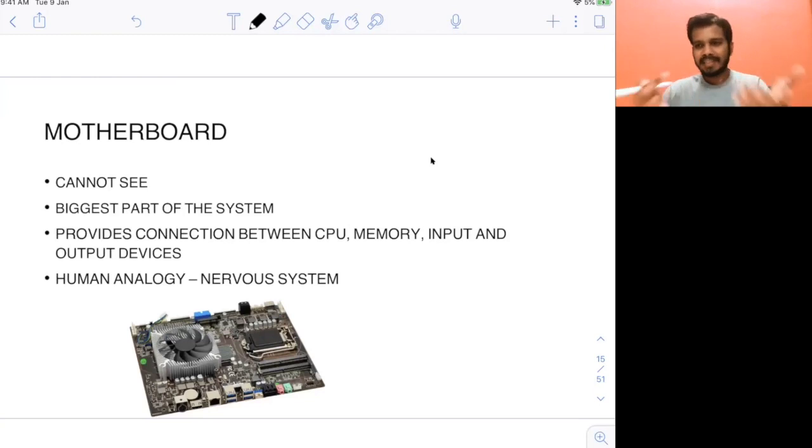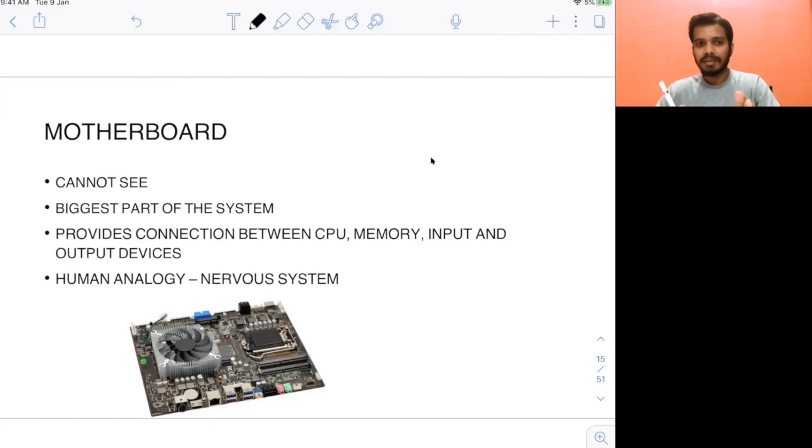Of course, this is again a hardware device. You cannot see it, but this is the biggest part of the system. In the computer system, it is the biggest part. And when I compare to the human system, what is the human equivalent of this? That's also the biggest part of your body. I will go on that after some time.